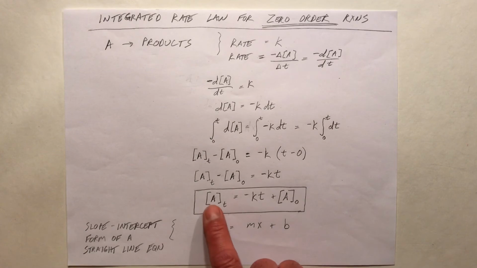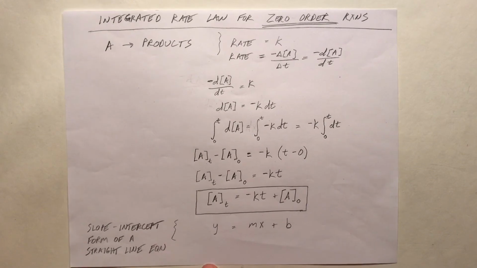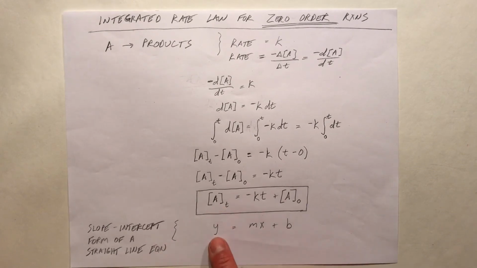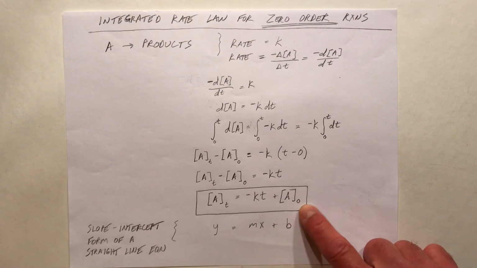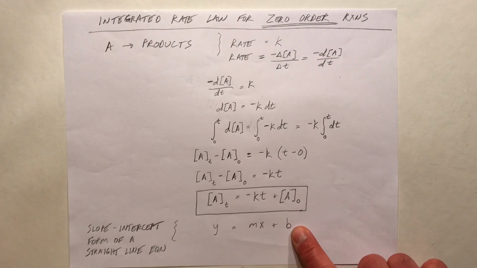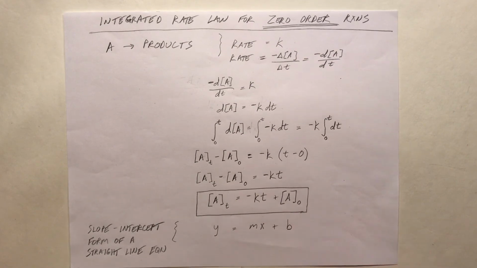Now notice that this equation in the box takes on the slope-intercept form of a straight line equation, where the concentration of A at time t is y, negative K is m, or the slope of the line, t is x, that's the x-axis variable, and the concentration of A at time 0 is the b value, which is the y-intercept in the slope-intercept equation.